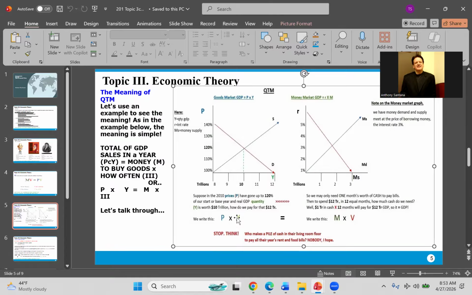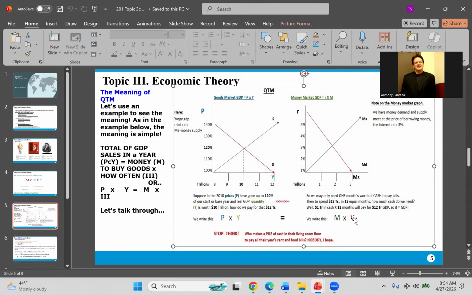So how much cash do you need? How much money does the Federal Reserve really need to print for you to pay your monthly rent of $1,000? Only $1,000, right? For the entire year, they're going to have to give you that $1,000, and you're going to have to spend it, the same $1,000, in and out of the bank from your account to your landlord's account. You're going to have to spend it 12 times. So that's what we call the velocity.